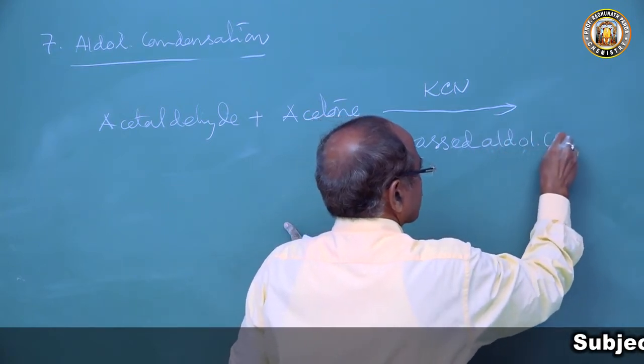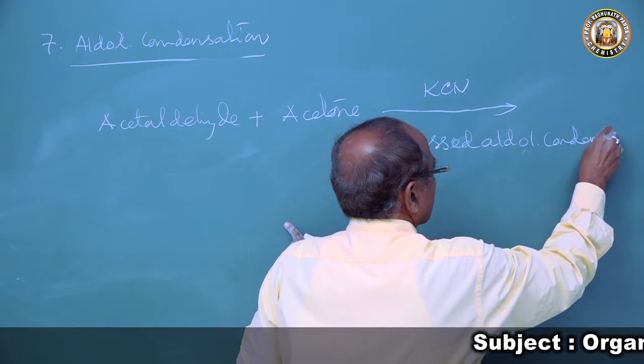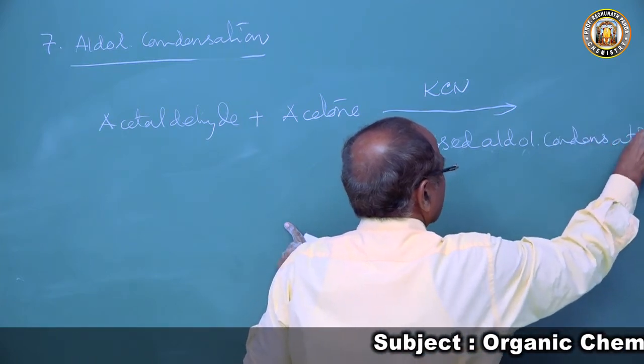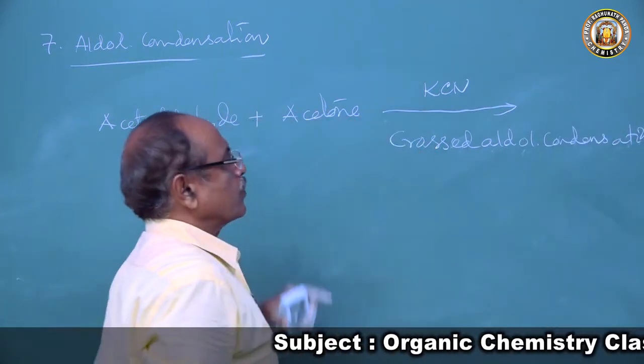This undergoes crossed aldol condensation to produce the product.